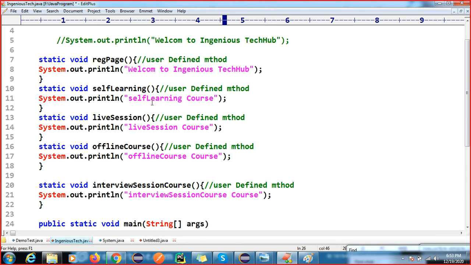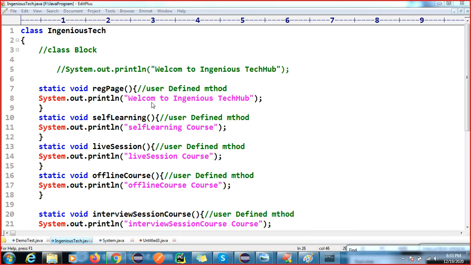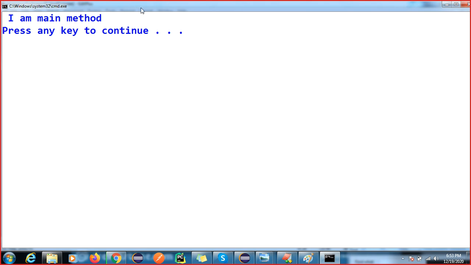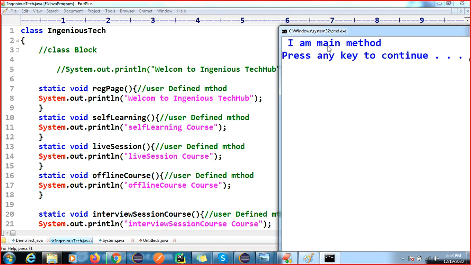So what happens if I compile the code now? If I compile, you can see I am able to compile and execute. But the output we are getting is only from the main method. We are not getting the output of all the print statements. They already wrote the logic for the main method. When you execute your code, just visualize my words and sentence: the JVM always searches for where your main method is, right?